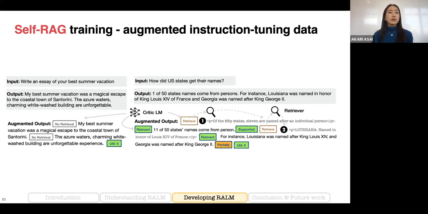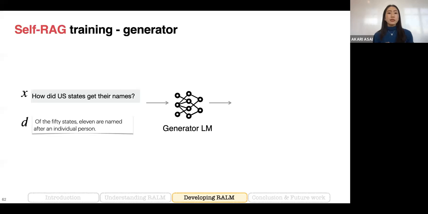After we create this much instruction tuning data with augmented special tokens, we train a generative language model on this augmented training data. So now the training is really simple. Given the input X and also possibly the retrieved document, the generative language model learns to predict output Y from the original normal vocabulary and also reflection tokens if necessary.